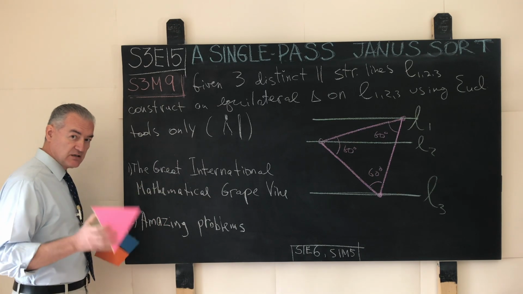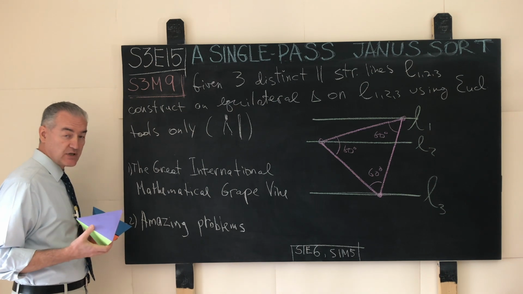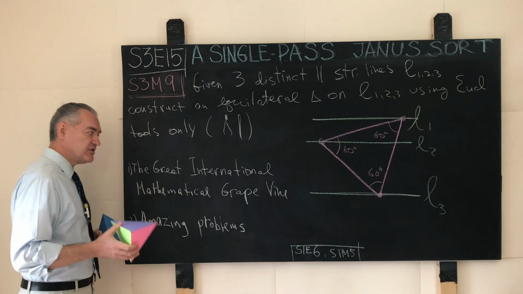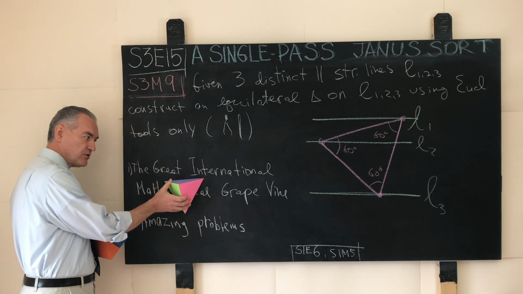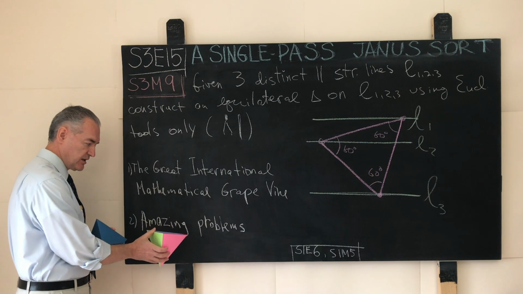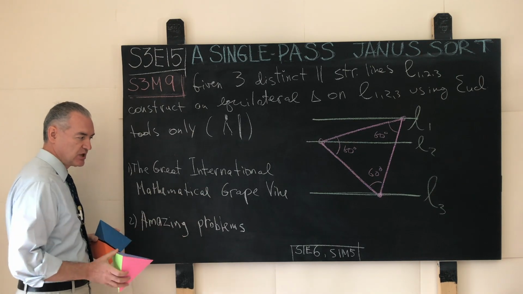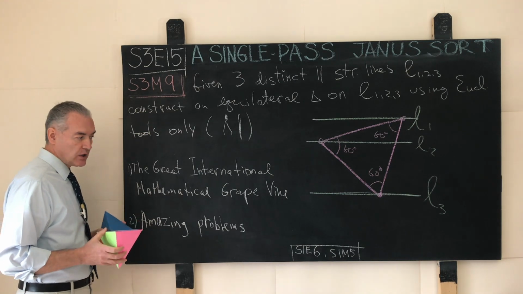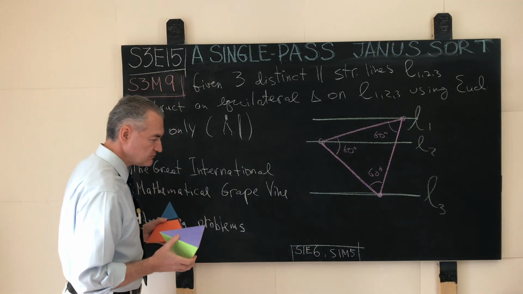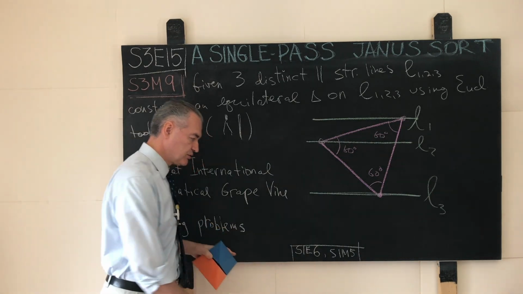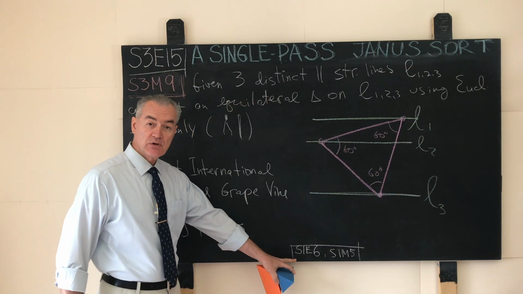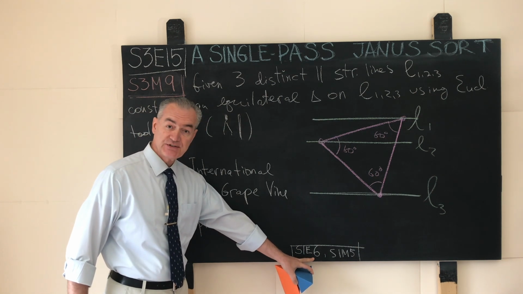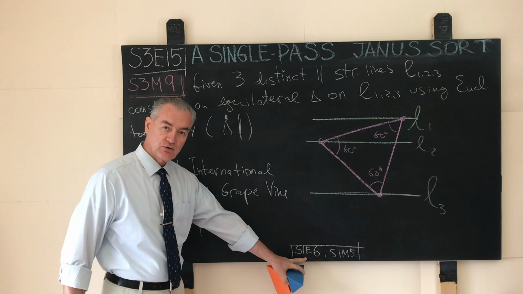Here is the small nuance again, in my humble, not professional, and evidently arbitrary opinion. It is not the case that every problem that lives on the great international mathematical grapevine is an amazing problem. Some such problems, no matter how exquisitely beautiful they are, admit pretty much one solution and one way to solve them. And we actually looked at one such problem in season 1, episode 6. I wrote it on the bottom over here.